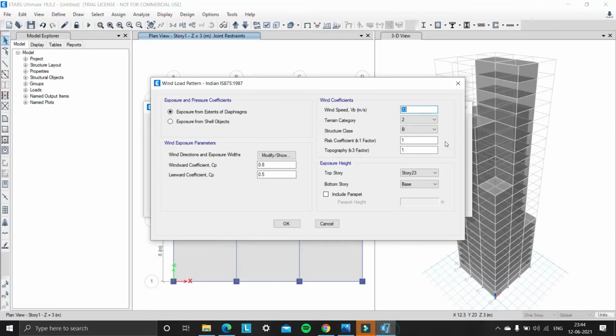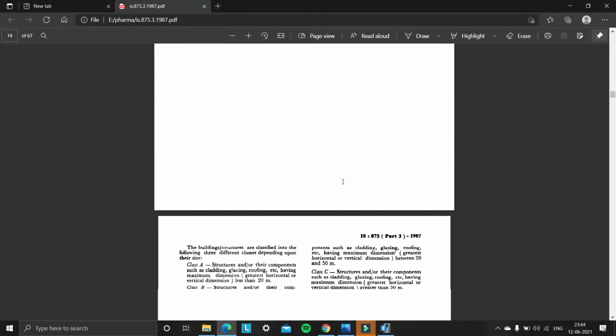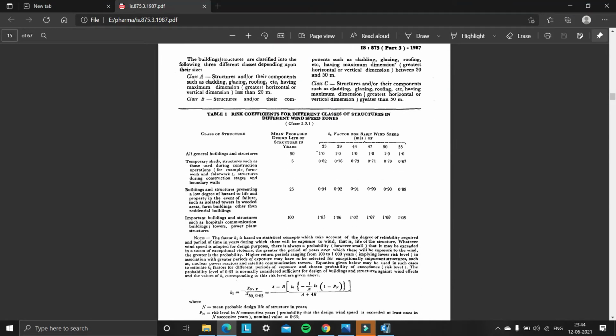Okay, so select terrain category as 3 and structure class. For that, again open IS 875 and see the structure class. So we can see our building height is 69 meters, that is 23 into 3, which is greater than 50 meters. So it falls in class C.